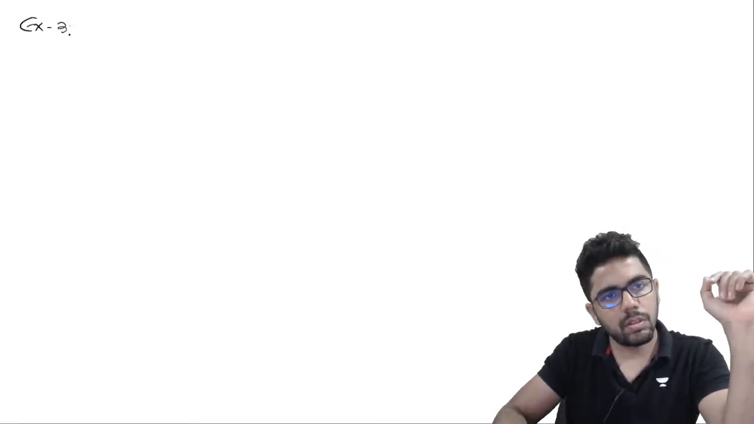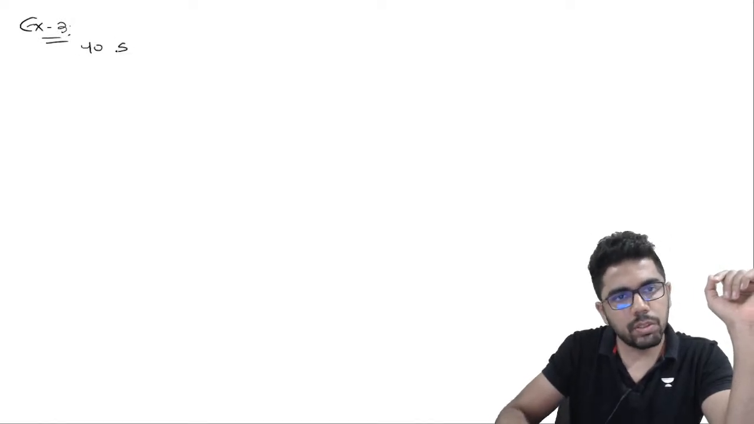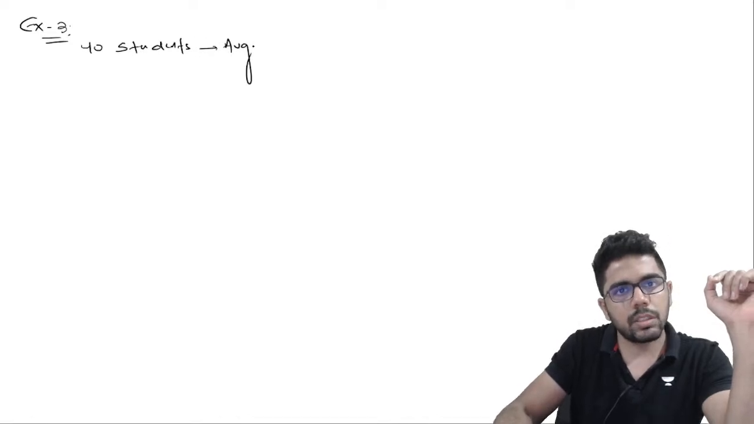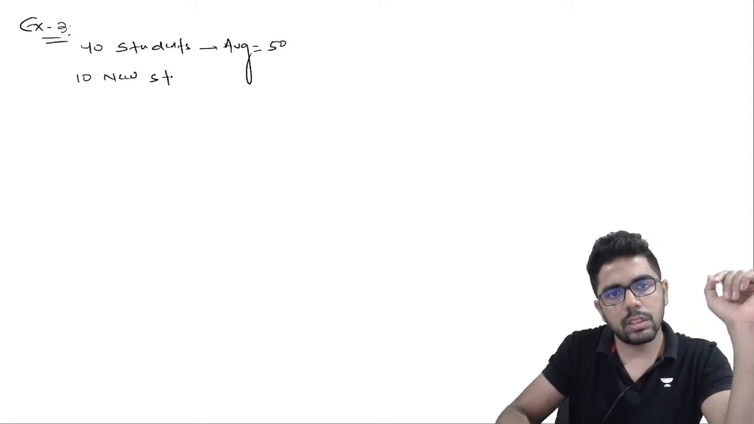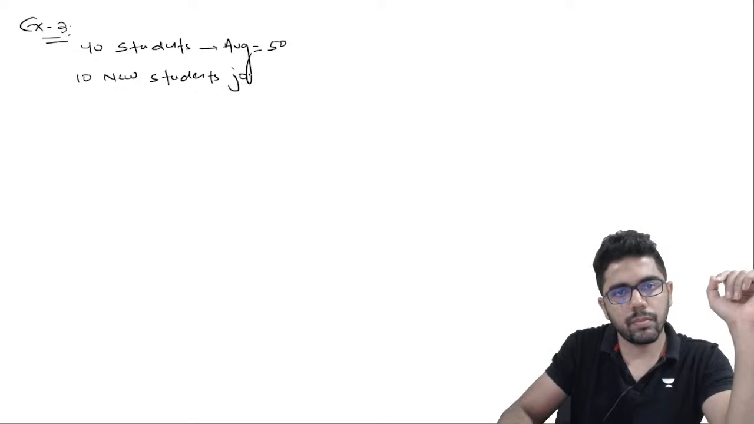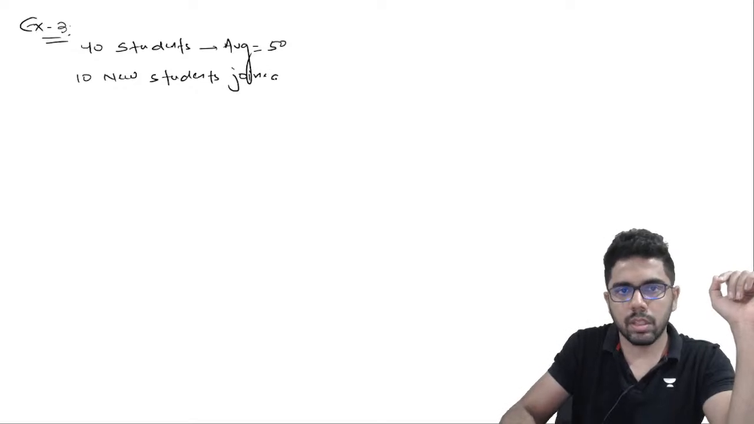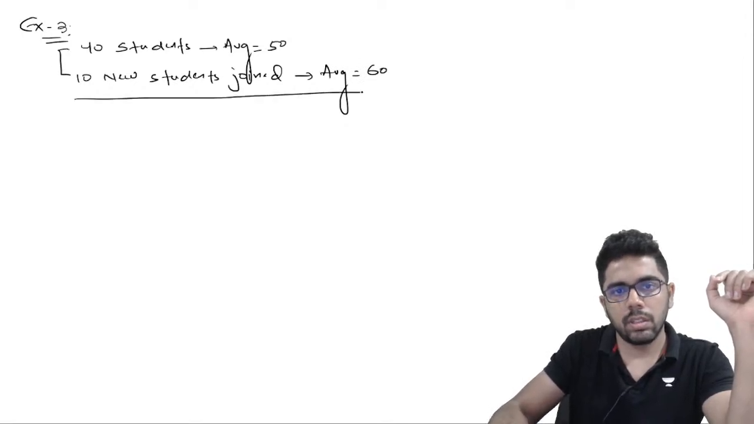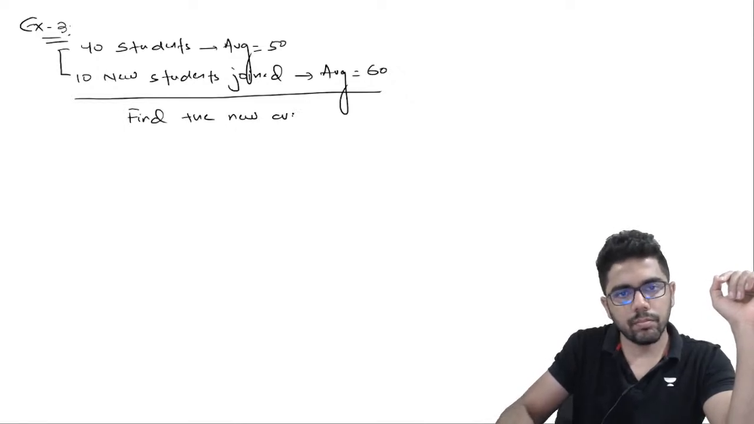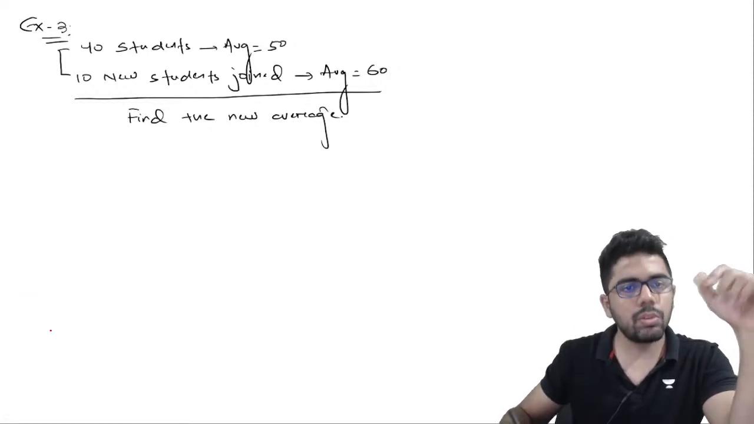Let us look at it in another way. Suppose I'll say there are 40 students in a class and their average marks is 50, and I'll say 10 new students joined the class whose average marks is, let us say, 60. So find the new average of the class. So I can think of this in 2-3 methods.